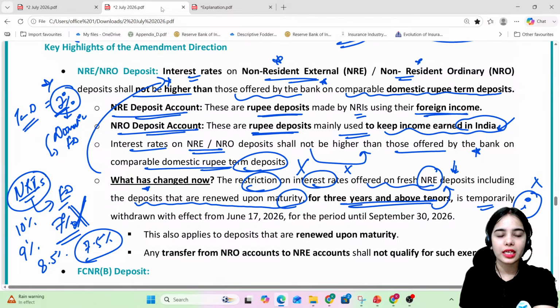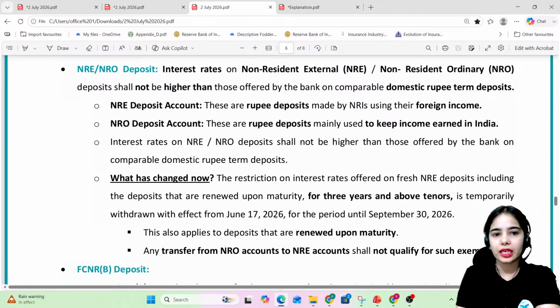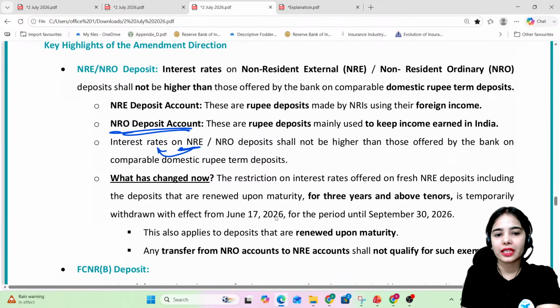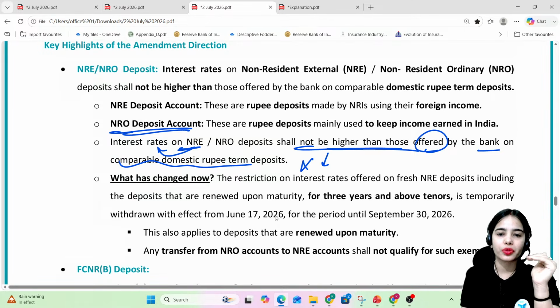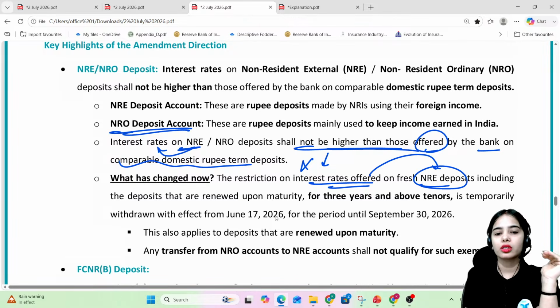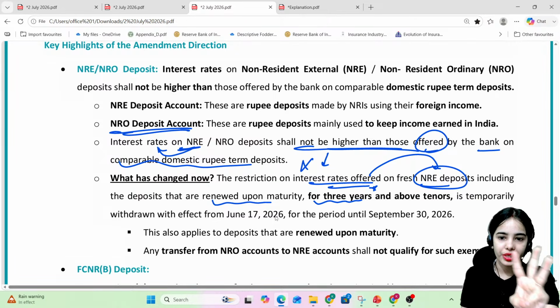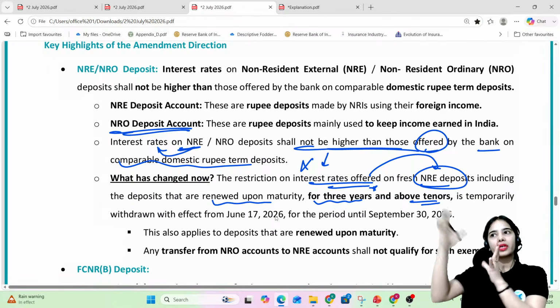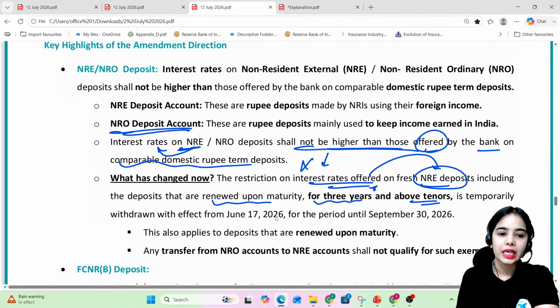So the NRE deposits previously had the interest rate ceiling. They previously had the interest rate limit, they shall not be higher than those offered by the bank on the comparable domestic rupee term deposit. But now this kind of restriction has been removed on the interest rate offered on the fresh NRE deposits or the renewed NRE deposits for 3 years. If the NRE deposits are for 3 years and above tenures, that means the non-resident Indian is keeping the money in India for a longer time period, for 3 years and above.